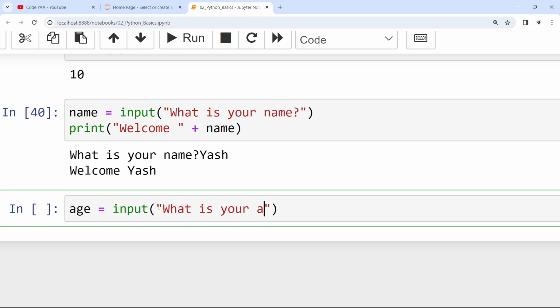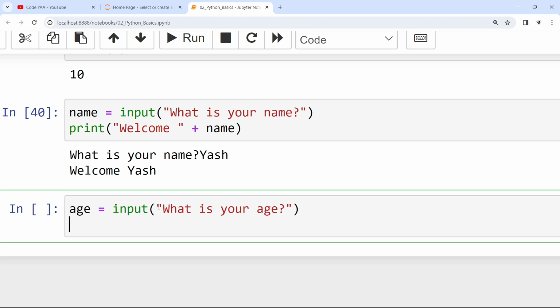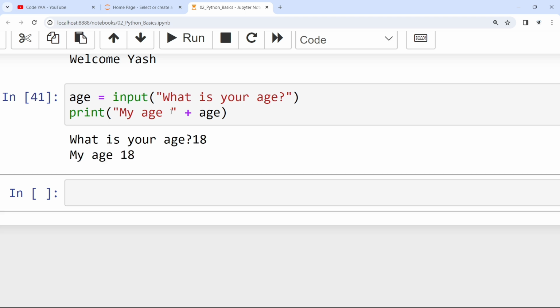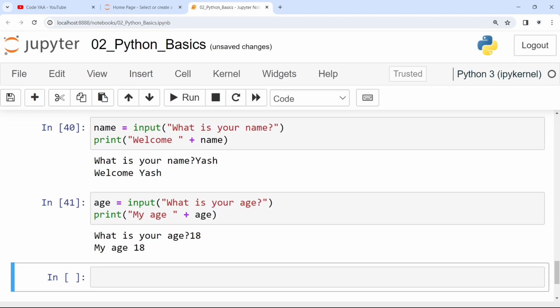So the prompt will come in front of the user. If I write 18, you will get my age 18. I'm just explaining the concept of the input function.